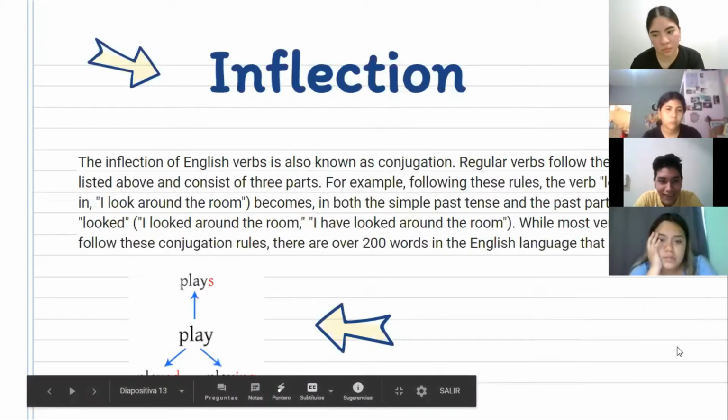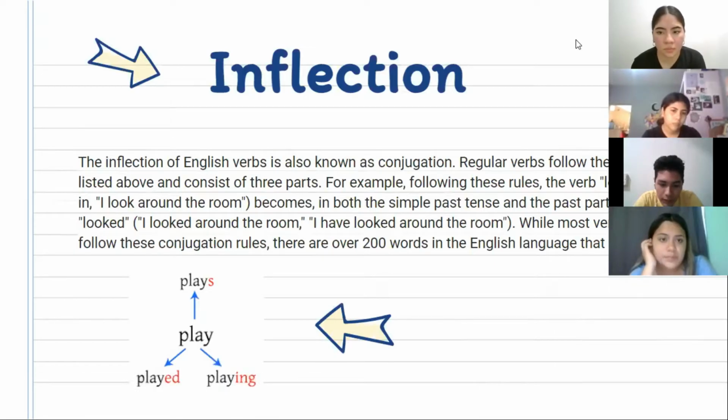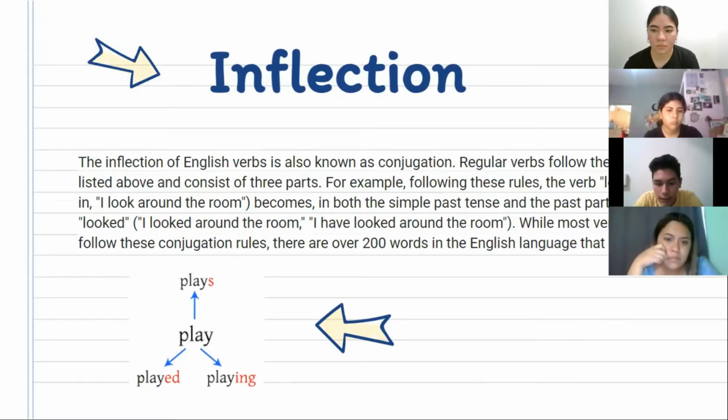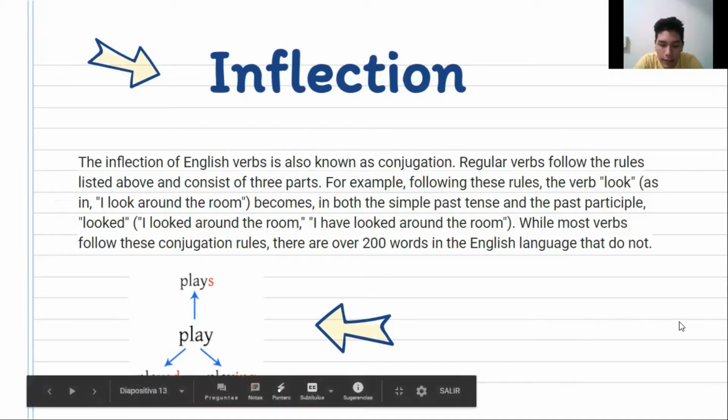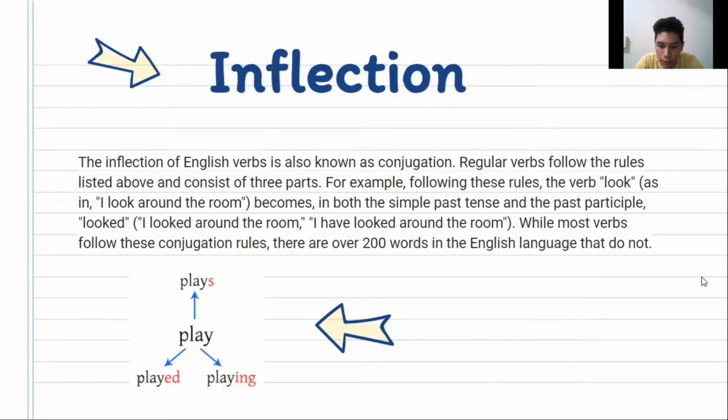Inflection, conjugation. The inflection of English verbs is also known as conjugation. Regular verbs follow the rules listed above and consist of three parts: the present tense, the base verb; the simple past tense, the verb plus ed; and the past participle, the verb plus ed.